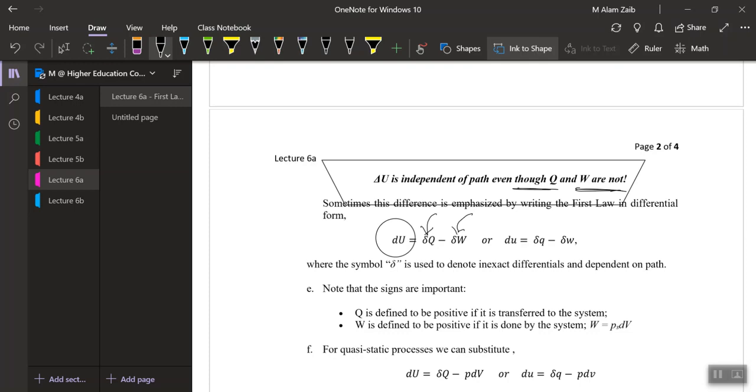Please note also the symbols: dU, and partial Q and partial W. If you can notice, for the path functions we have written the partial, and for the state function we have written dU, the exact differential. So let me clear it out.